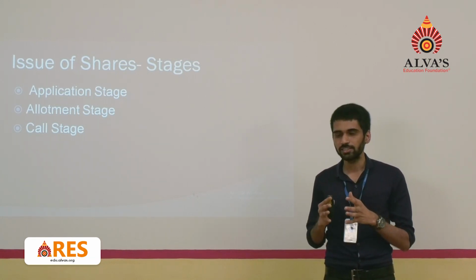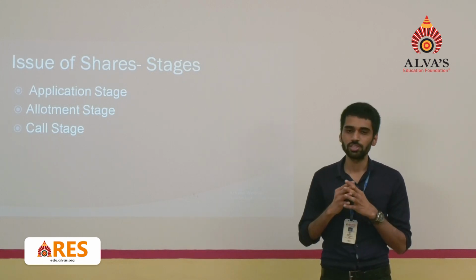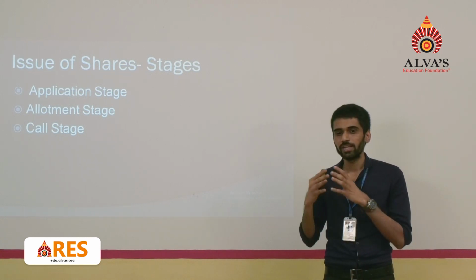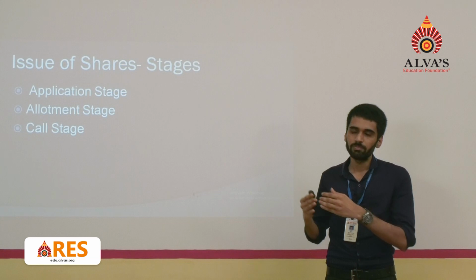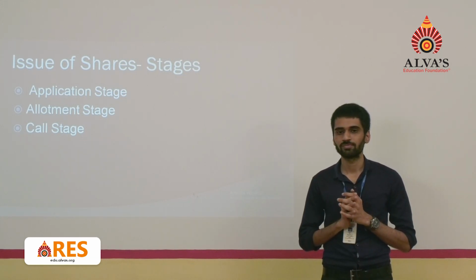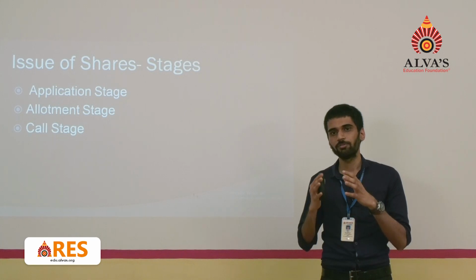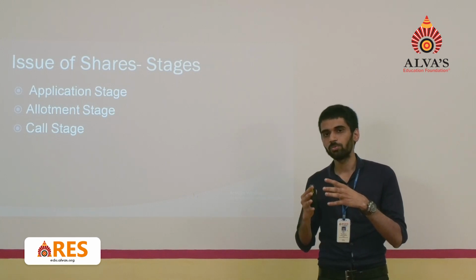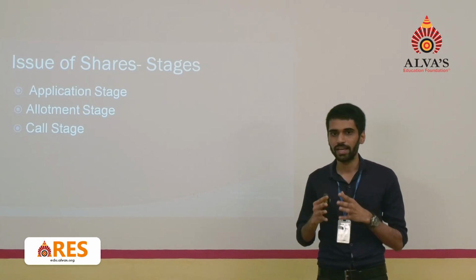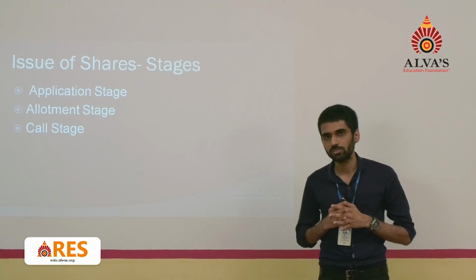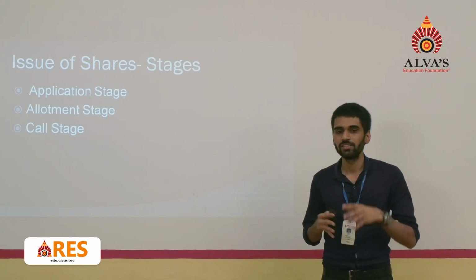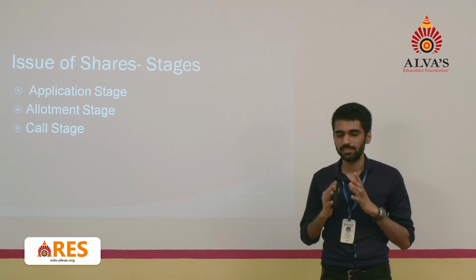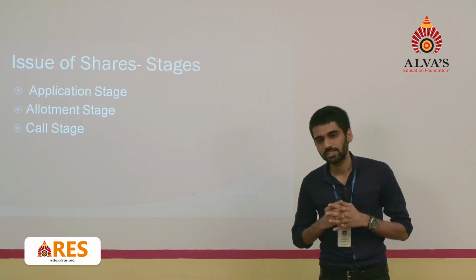Application stage is that stage where you are going to give the applications to the shareholders, and in the allotment stage you are allotting the shares, and you are making the first and final call in order to get the money to the organization. If a particular person subscribes to 10,000 amount of shares, he is given the opportunity to go through installments, like you pay first installment at rupees 2,000, second installment at rupees 4,000, third installment at rupees again 2,000. Thereby your claims to the organization are settled in the application stage, allotment stage and call stage.